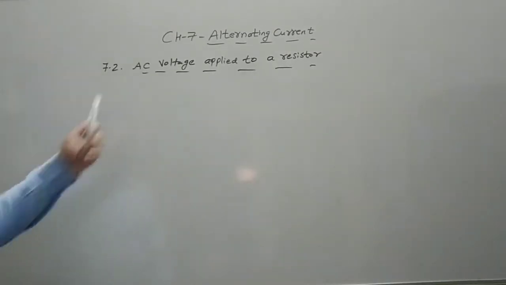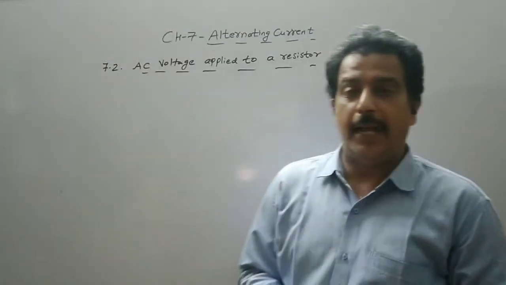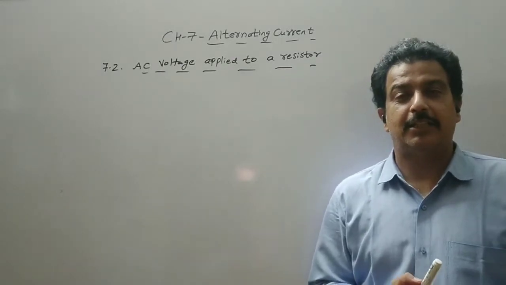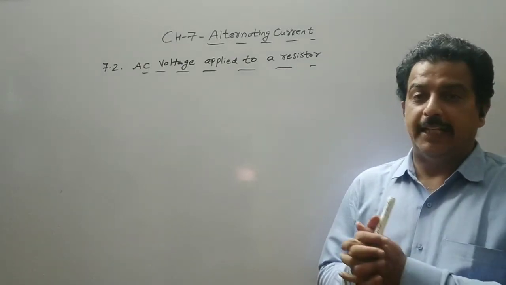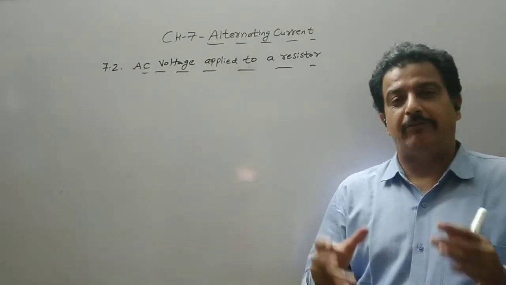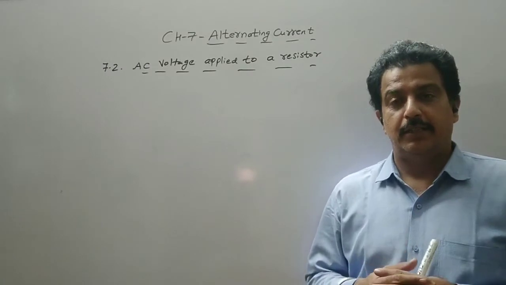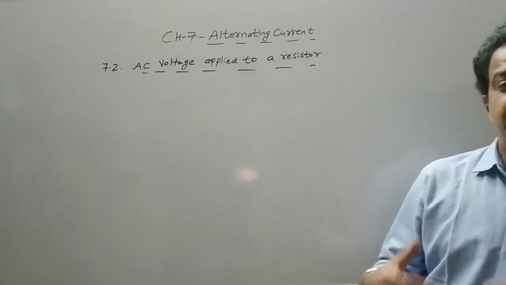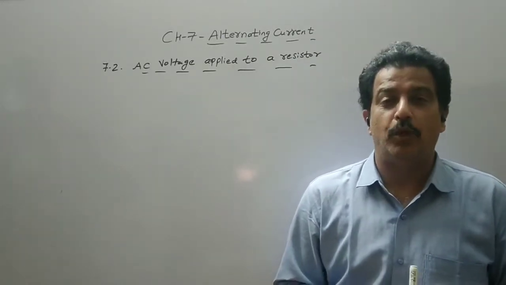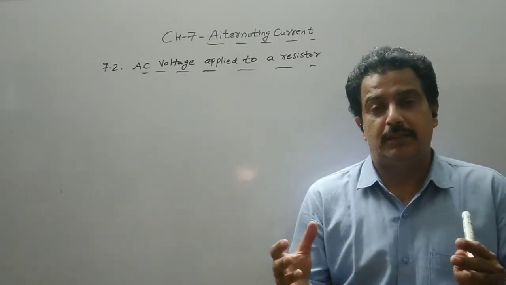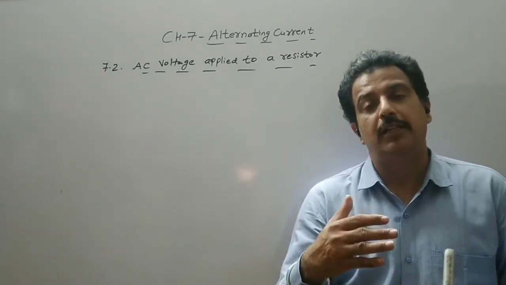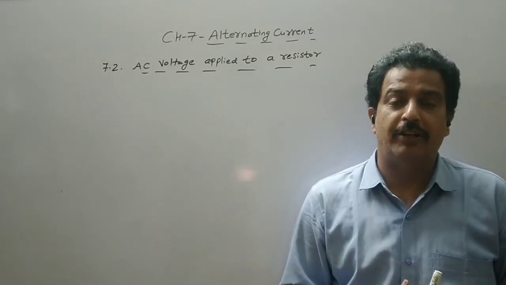Now our first topic is AC voltage applied to a resistor. We have seen that when a resistor is connected to a DC source, then we have Ohm's law where V was equal to IR. There V and I were fixed and they were positive. Now we know that in an AC generator the polarity changes continuously with respect to time after a fixed rotation of 180 degrees.